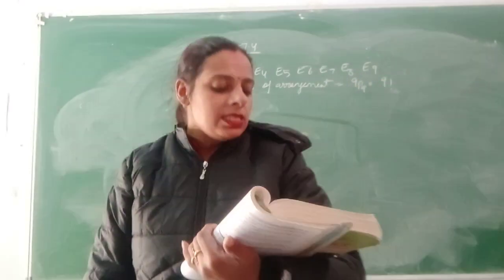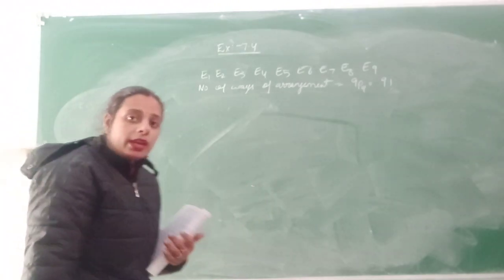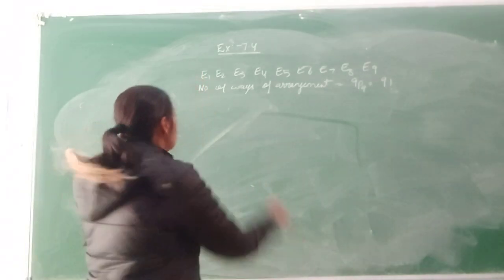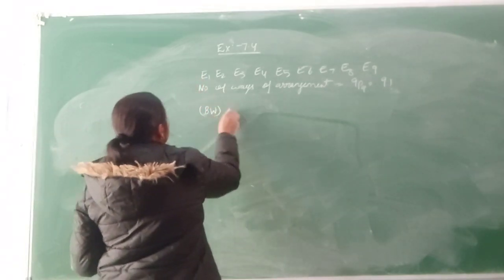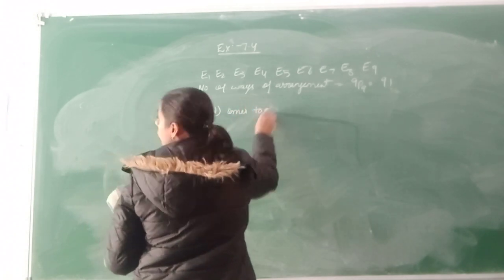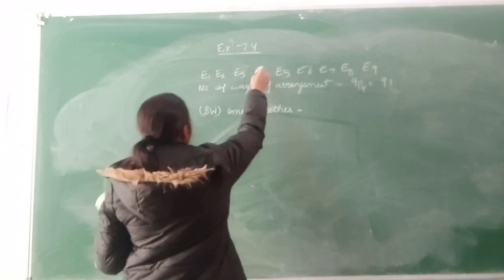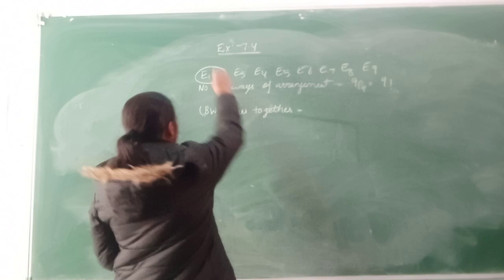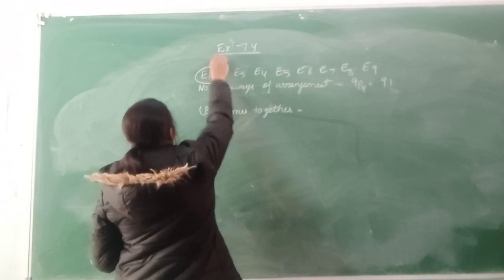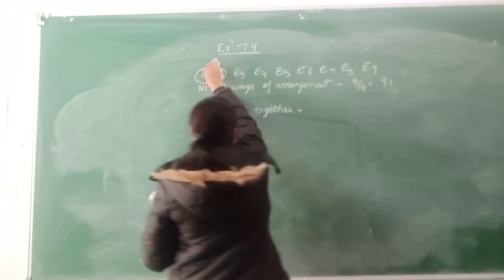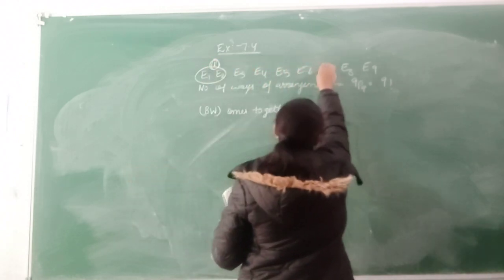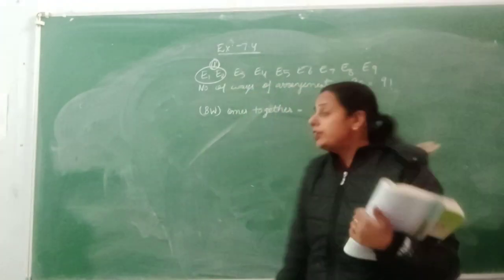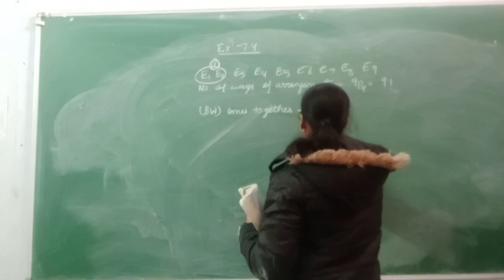ठीक है. But he is saying best and worst never come together. When the question will come with never, so you have to firstly find out your total number of arrangements without any condition. And now when the best and worst come together, it means your 2 papers are tied together as a bundle. So now this will be considered as one paper. How many papers do you have? 1, 2, 3, 4, 5, 6, 7, 8. 8 papers. So the 8 papers will take the 8 positions, 8 days. So their number of arrangements will be 8P8.